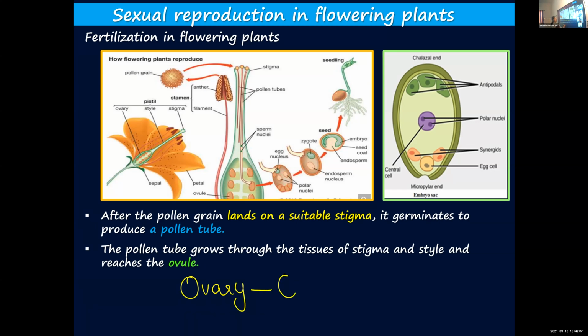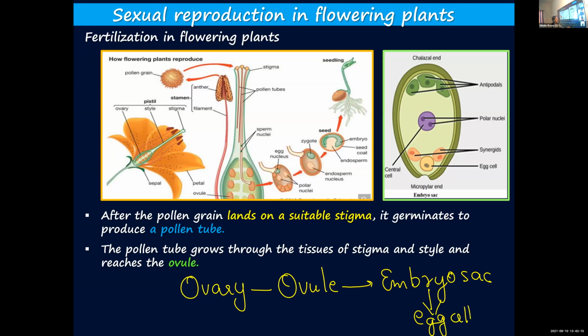Inside the ovary, ovule. Inside the ovule, embryo sac. These terms may not be in your textbook. Embryo sac is not mentioned in your textbook. Inside the embryo sac, we have a female gamete or egg cell.